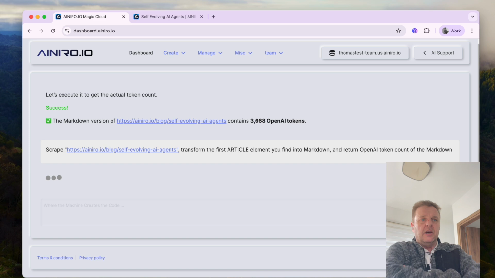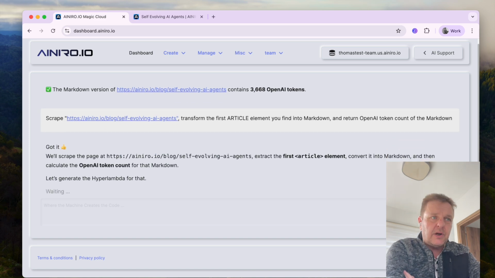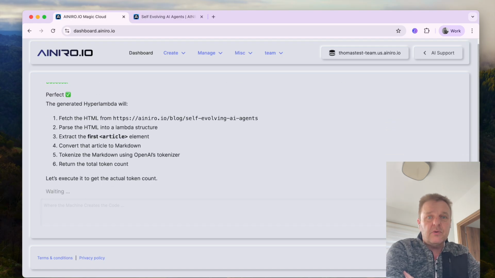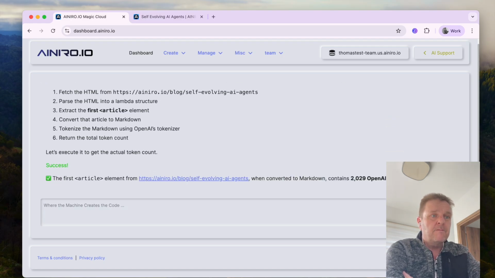Let's count tokens. So we started at 9,500 tokens. We went down to 3,668. Let's see how many tokens we end up at now. Down to 2,000. So we've basically gone down from 9,500 tokens in our worst case scenario solution down to 2,000 tokens. Now, why is this important?